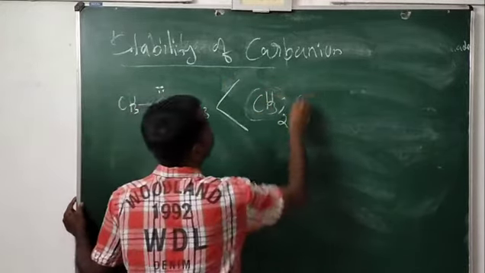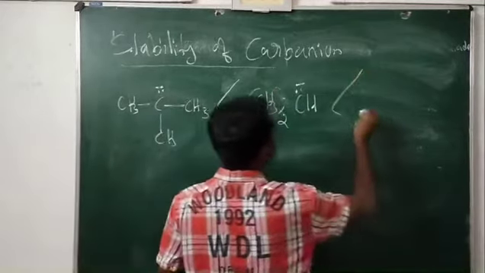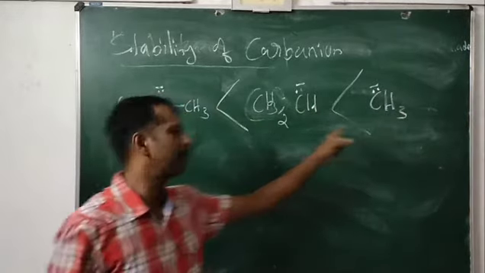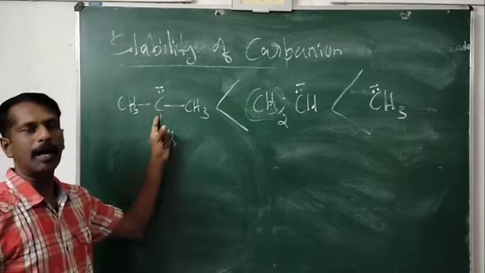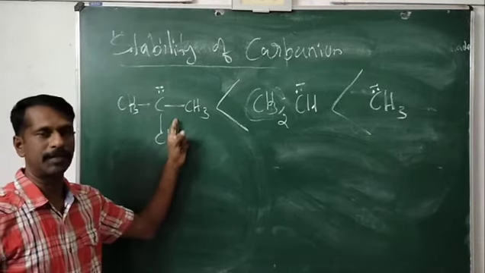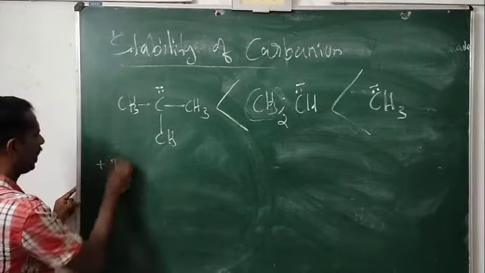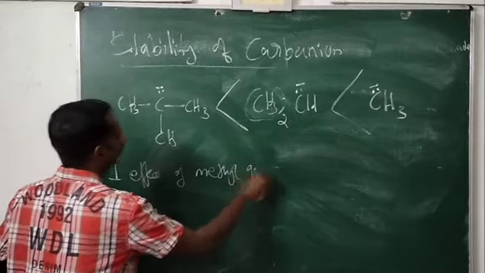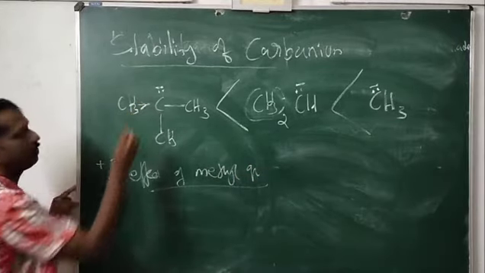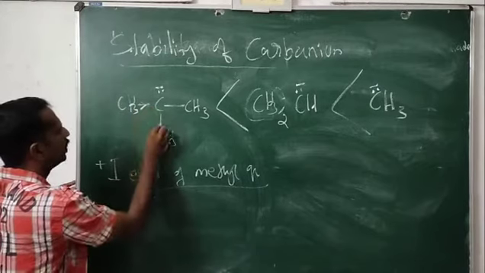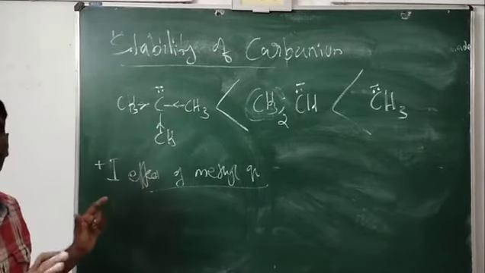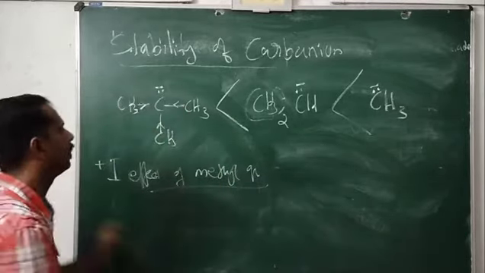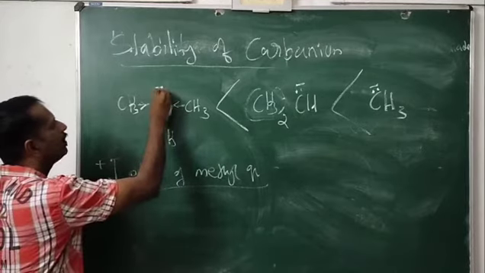Then what will come? CH3 twice CH. And if you take CH3 minus, this methyl carbanion is more stable than the tertiary carbanion. The reason is the plus I effect of the methyl group. The methyl group has a plus I effect, an electron pushing effect. There are three methyl groups, three alkyl groups. Alkyl groups have a plus I effect. It will push the electrons towards this carbon. So what will happen? Already this carbon has a negative charge.